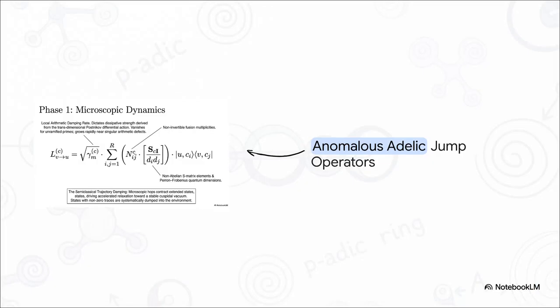Let's break down the variables in the anomalous Adelic jump operator, which we denote as L. The absolute heavy lifter here is that square root term sitting right at the front. That's the local arithmetic damping rate, or gamma sub m. And pay attention to how it scales. It grows incredibly fast near singular arithmetic defects, but it completely vanishes for unramified primes. Mathematically, this operator is forcing extended chaotic states to contract and relax down toward a stable vacuum.